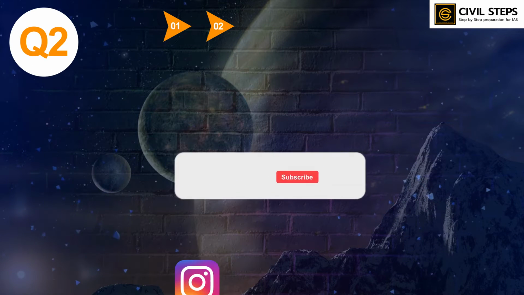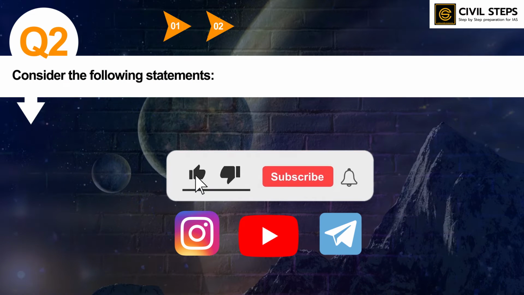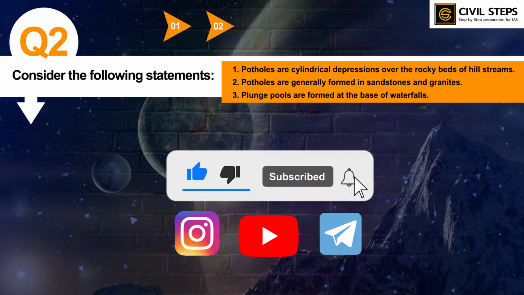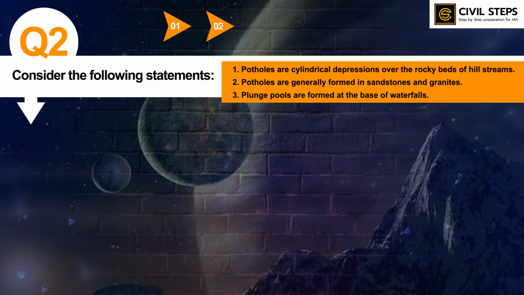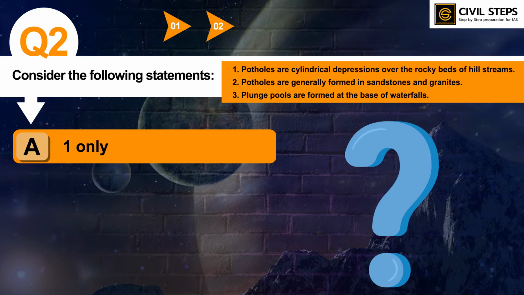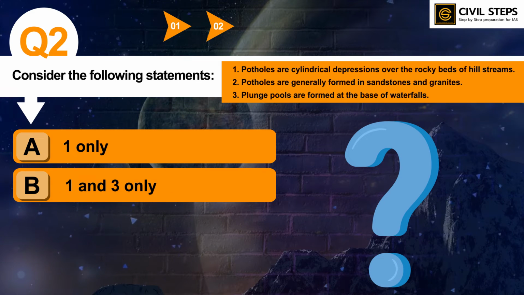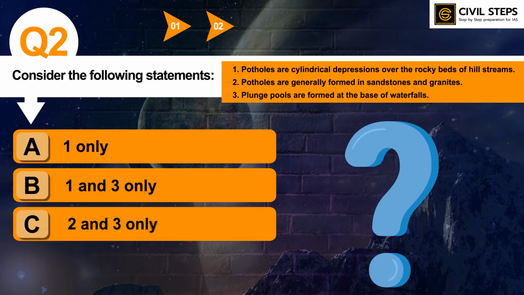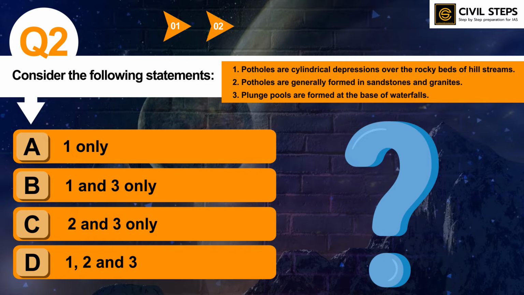Here is question number second. Consider the following statements. First, potholes are cylindrical depressions over the rocky beds of hill streams. Second, potholes are generally formed in sandstones and granites. Third, plunge pools are formed at the base of waterfalls. So, which of the statements given above is or are correct? Option A 1 only, B 1 and 3 only, option C 2 and 3 only, option D 1, 2 and 3. So you have to tell the correct answer.